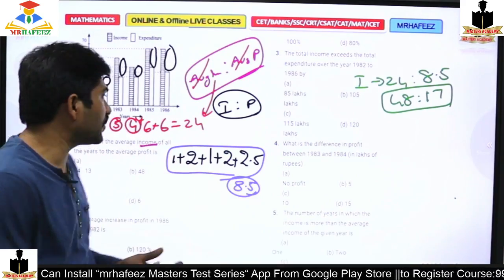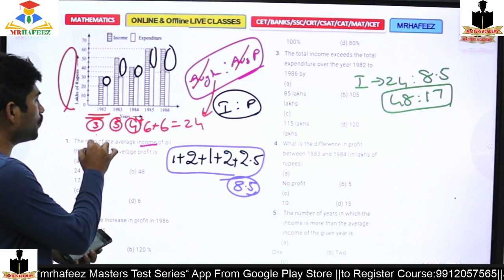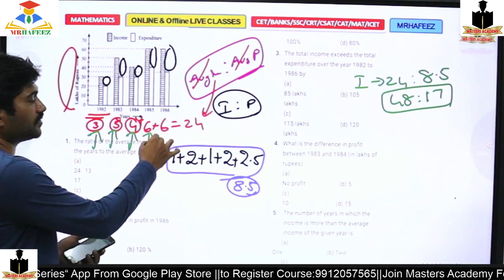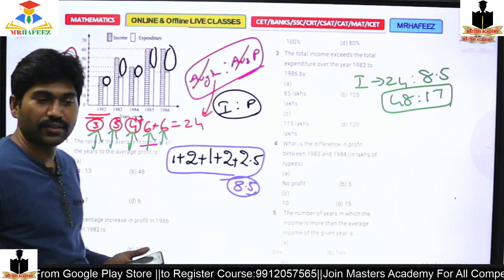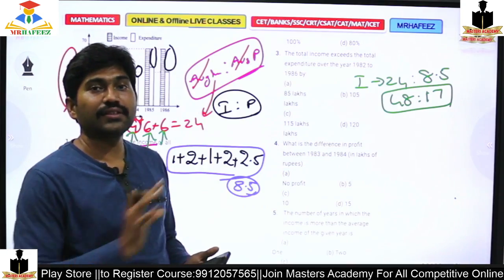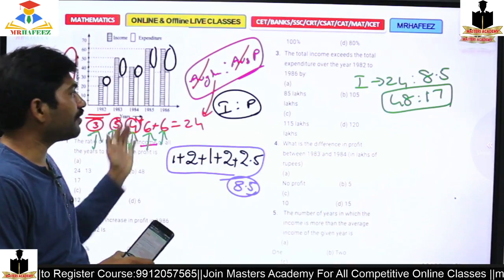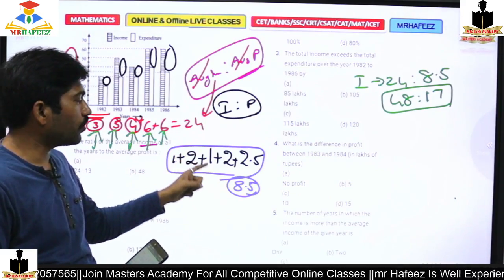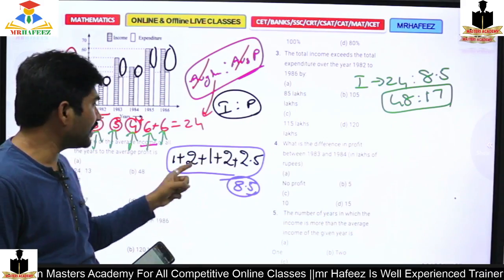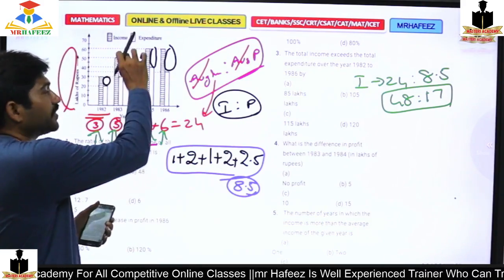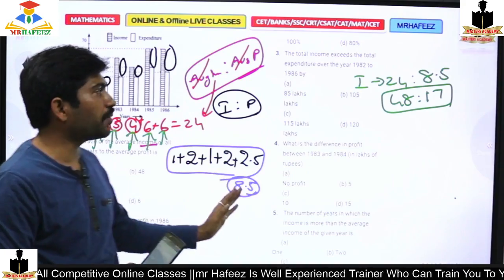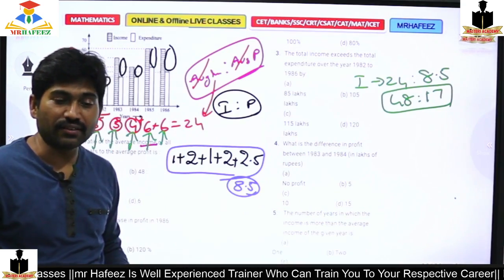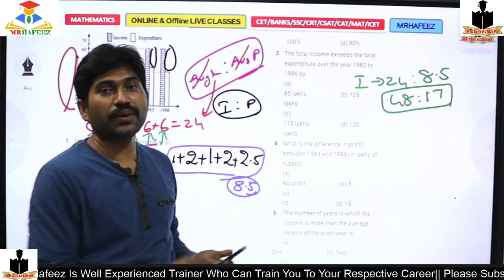For competitive exams, just go for it's just a 3, it's just a 5, it's just a 4, it's just a 6. Only take the bricks. Take the bricks itself, then you will get your value. It's 24, and 1, 2, 1, 2 and 2.5. These are the profits, only the profits. So you will get 8.5. So 24 and 8.5, answer is 48:17. That's it. Your approach should be different.